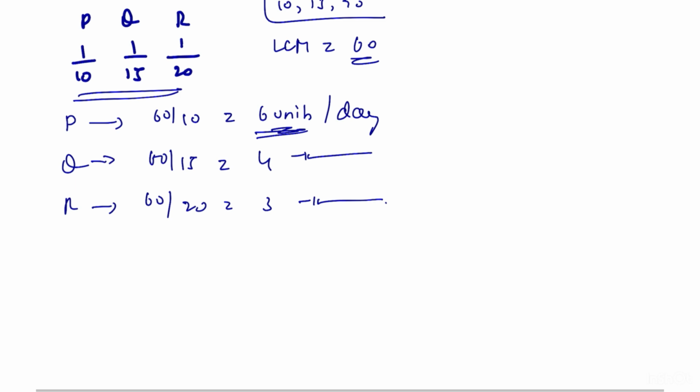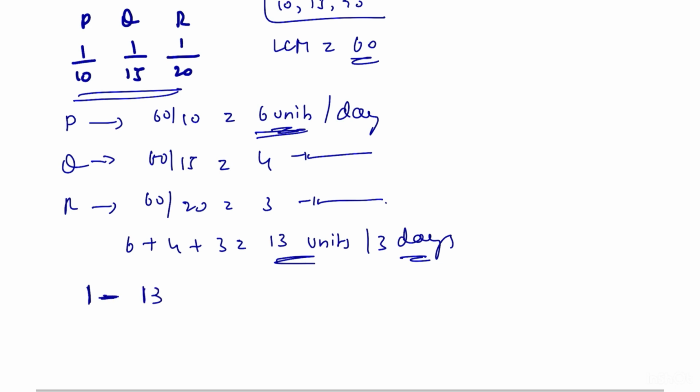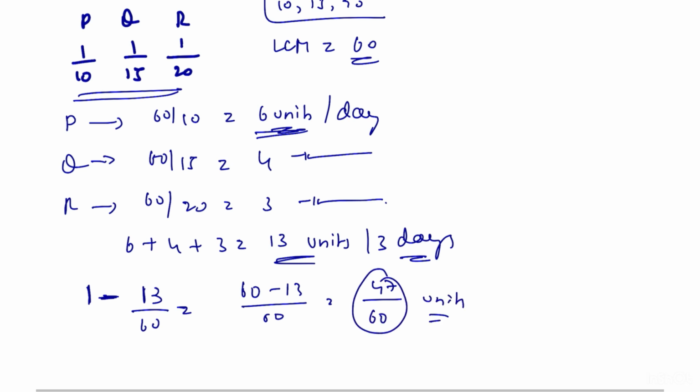Totally, by calculating 6 plus 4 plus 3, that is equal to 13 units. 13 units are completed in 3 days. So, 1 unit of work minus 13 by 60 is equal to 60 minus 13 divided by 60. So 47 by 60 units of work is remaining.